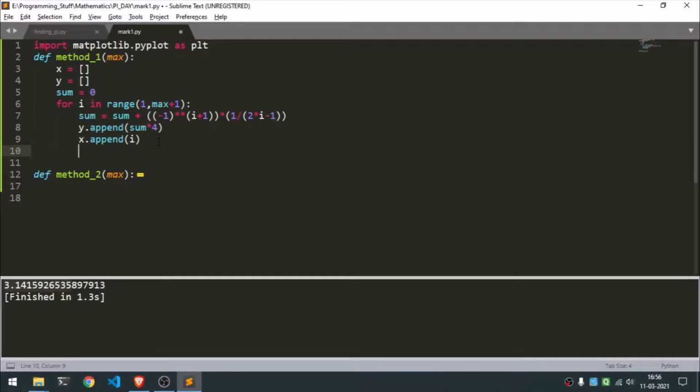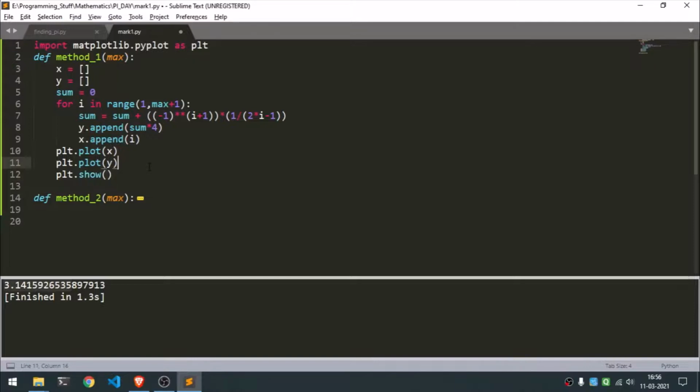And now we're just gonna exit this loop, and write plt dot plot, and we're just gonna put the value of x. Then we'll do the same thing with y. I'm not gonna bother giving them labels, but you can do that. You can write plt dot xlabel and so on, and I'm just gonna write plt dot show, and we should execute this program.